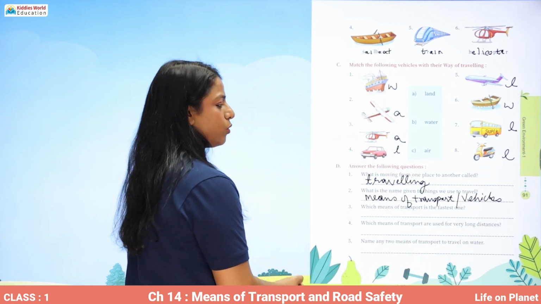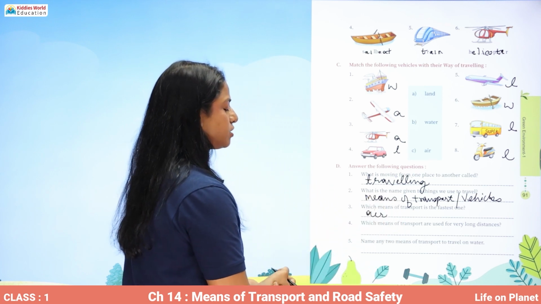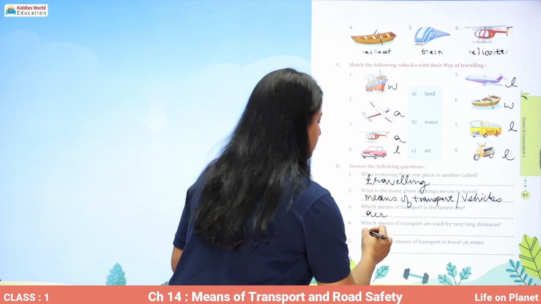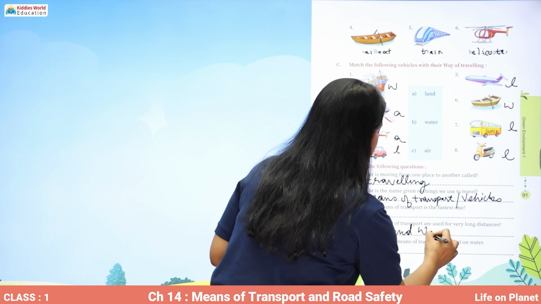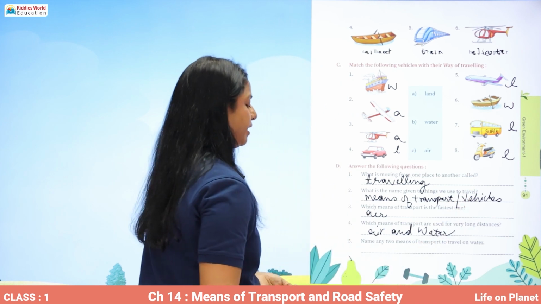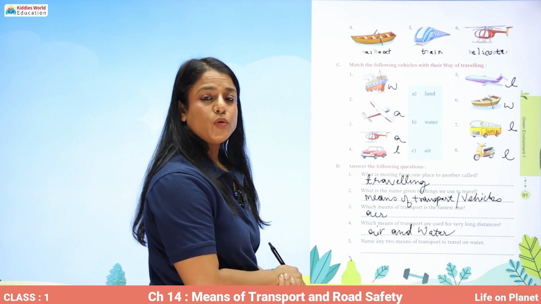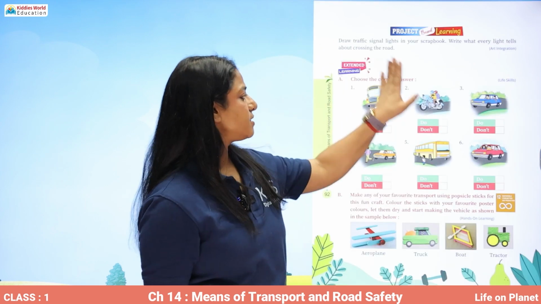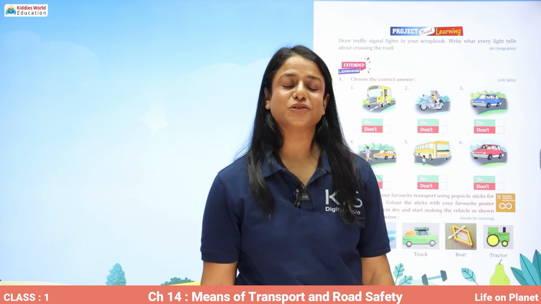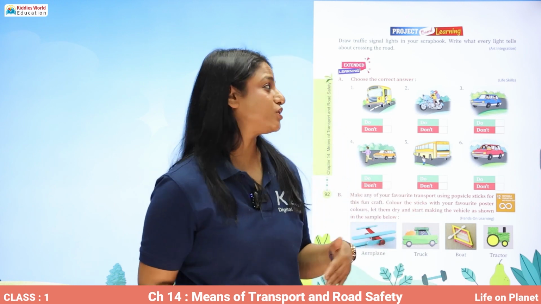Which means of transport is the fastest one? Air transport. Which means of transport are used for very long distances? Air and water transport. Name any two means of transport to travel on water. Sailboat, cruise, ship. Alright. Now these are some fun-based questions that you can do yourself with your family, with your friends, and have fun with the chapter.